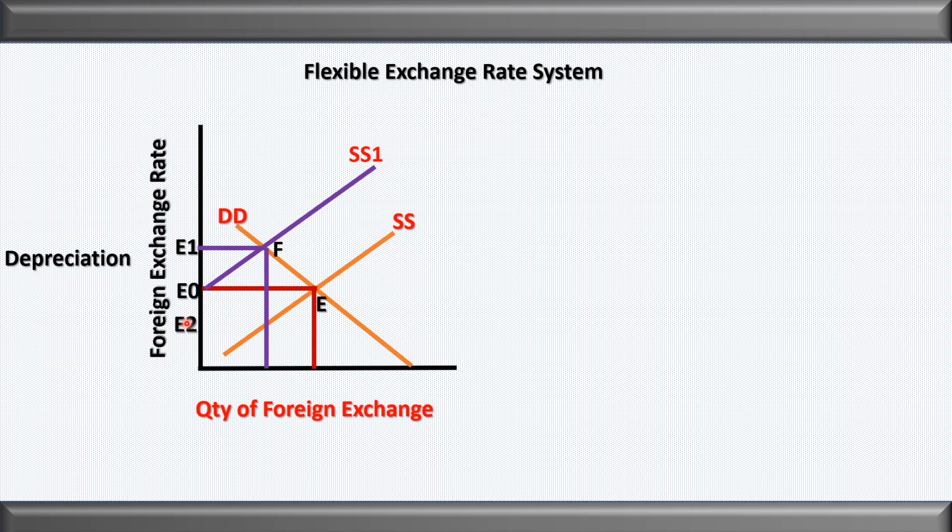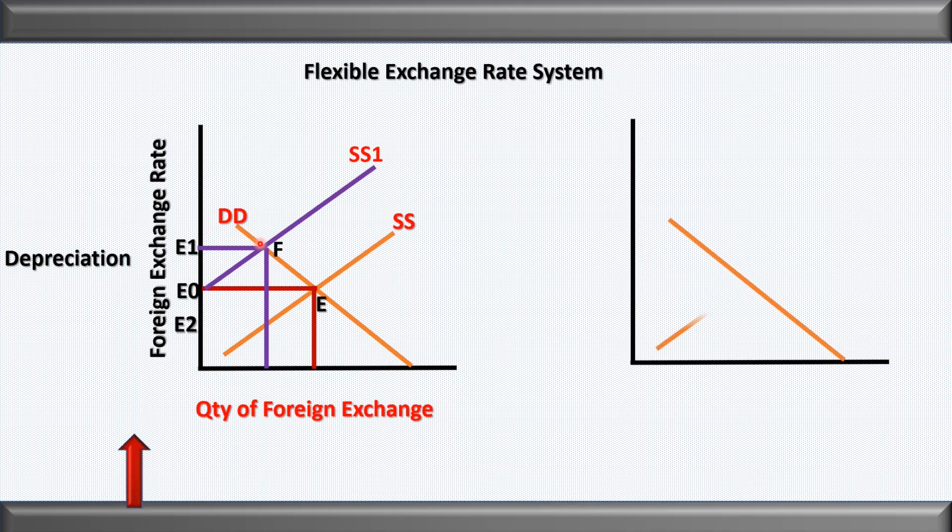So here we can see that when there is a fall in the foreign exchange reserve, the exchange rate increases, there is a depreciation in the Indian currency and the supply decreases. When I say supply decreases, it means there is a fall in the foreign exchange reserve. When the supply decreases, the new equilibrium point established will be F, and at F the exchange rate will be higher. So when the supply decreases, the exchange rate increases from OE0 to OE1, and the main reason is the fall in the foreign exchange reserve. That is called depreciation of the Indian currency.